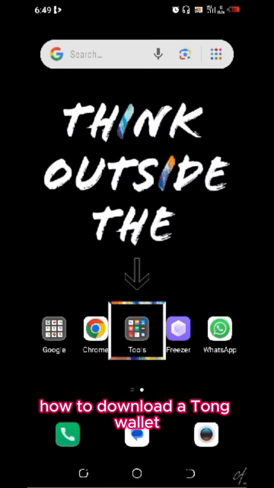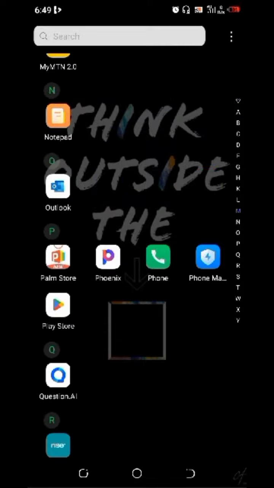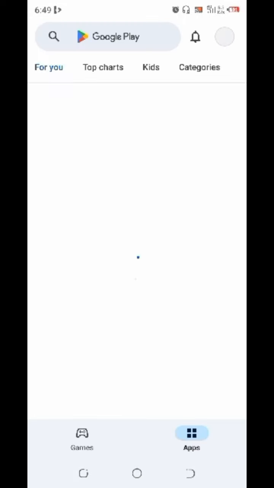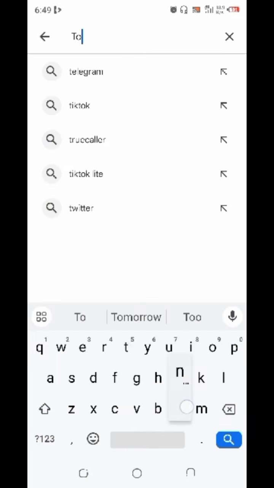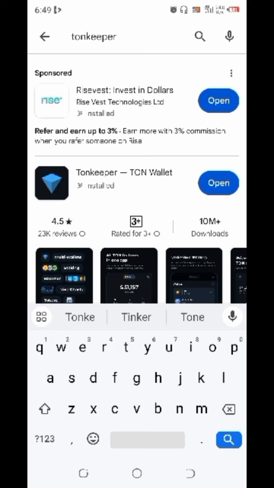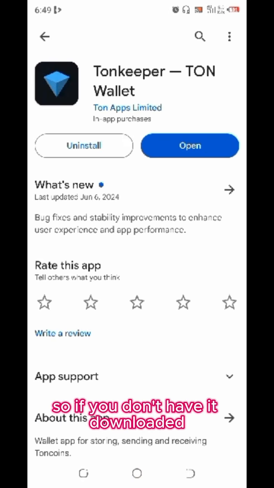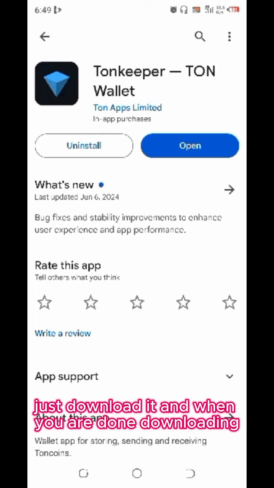How to download the Tron wallet. So first, you go to the Play Store and you search for the Tron Keeper app. As you can see, I already have it downloaded. So if you don't have it downloaded, just download it. And when you are done downloading, you open it.